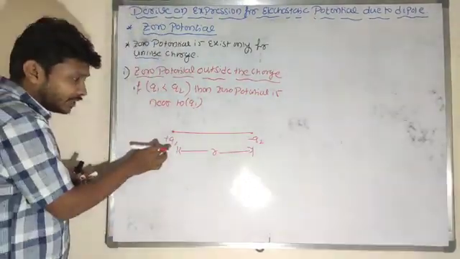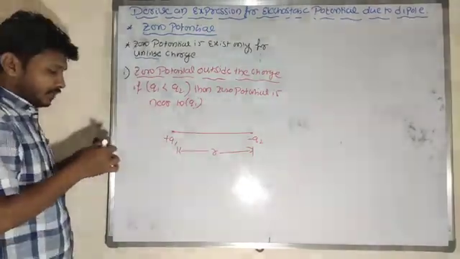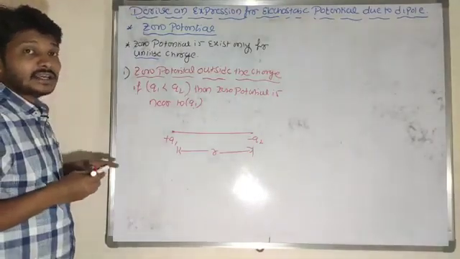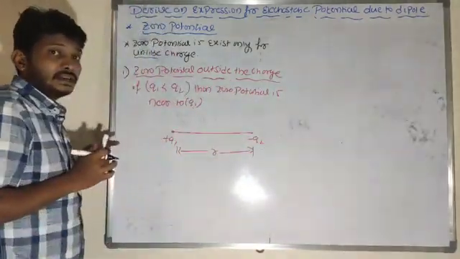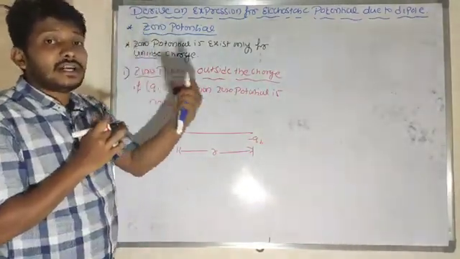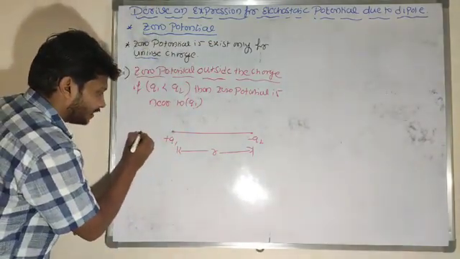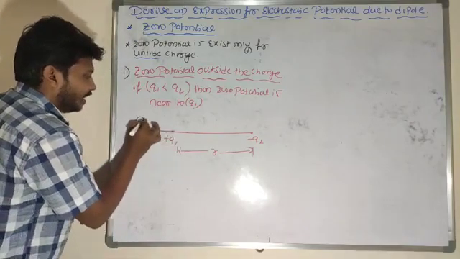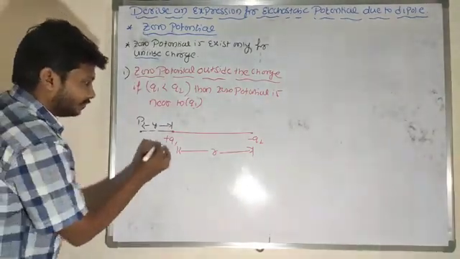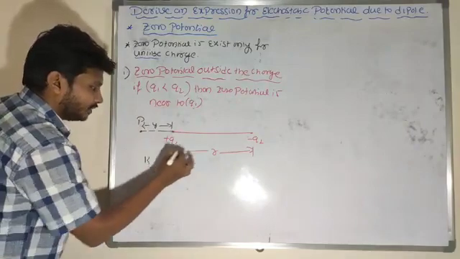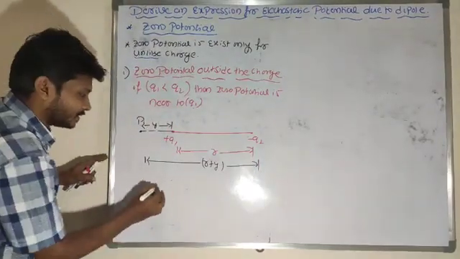If the magnitude of the first charge is very small, or less than that of the second charge, then I said that zero potential exists outside the charges. Outside the charges means the possibility is there on this side and also on that side. That zero potential is near to the first charge, the small magnitude charge. For example, this is point P, at a distance of y from the small magnitude charge. Then what about the distance of P from the second charge? It is r plus y here.